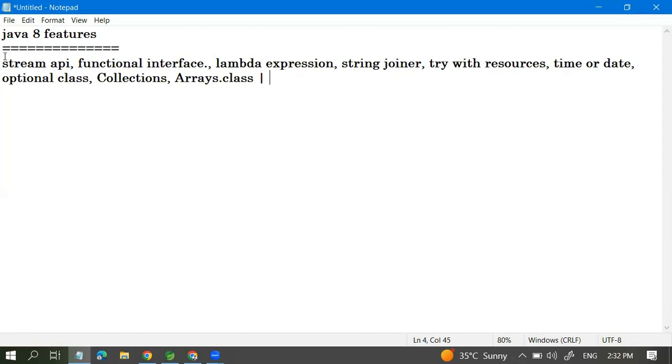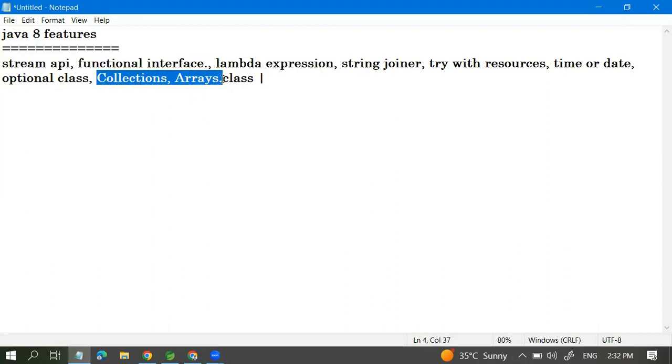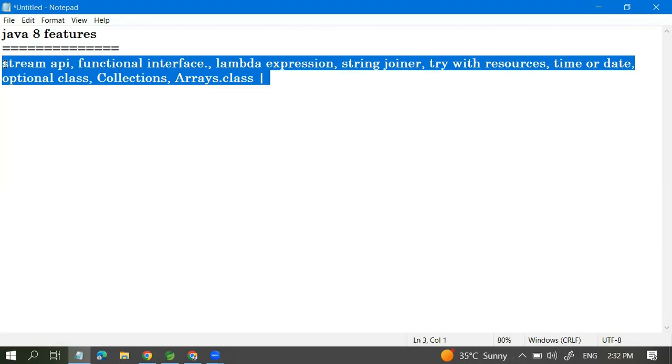I'm going to explain some of them: Stream API, functional interface, and lambda expressions. These are very important features that everyone uses. We also use Optional, String Joiner, try with resources, and the time enhancements. Those are the very important features of Java.